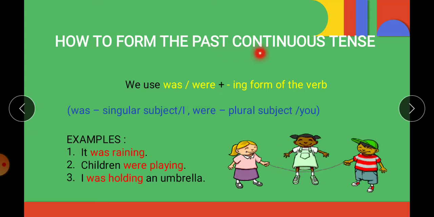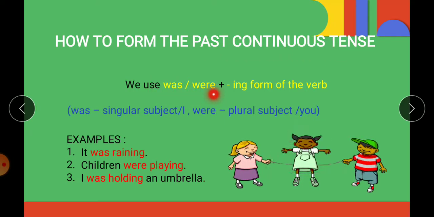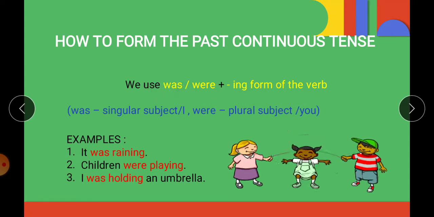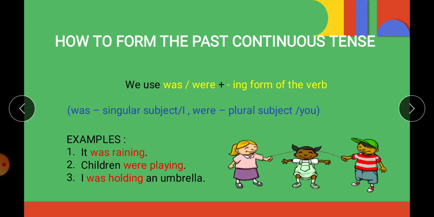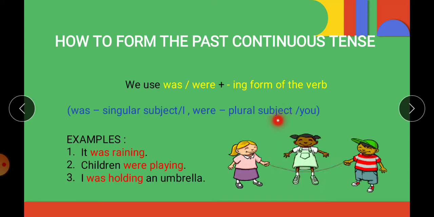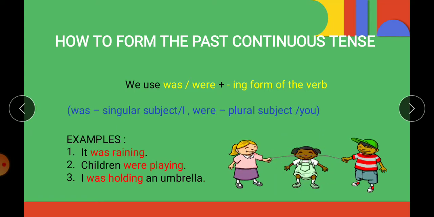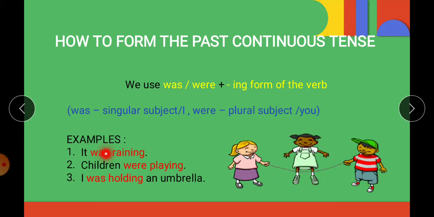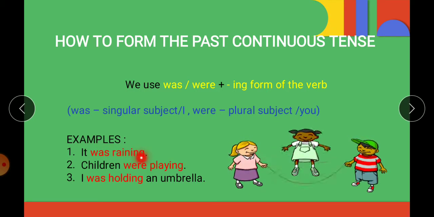So past continuous tense में was और were का use होता है followed by ing form of the verb. Was हम singular subject के लिए use करते हैं और with I, and were is used with plural subject when the subject is more than one and you. Example: it was raining. So was is the helping verb, rain is the main verb and ing form of it.